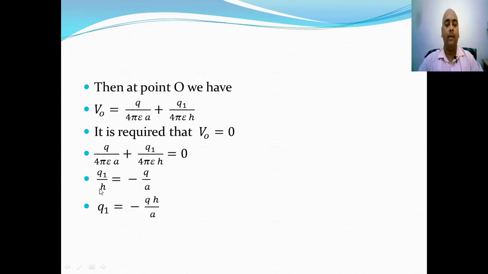So by manipulating we obtain a relation that q1 should be of value equal to minus qh by A. So this is the one condition.